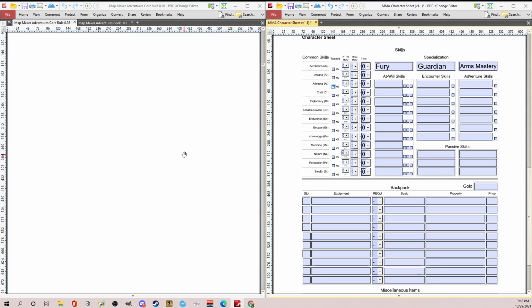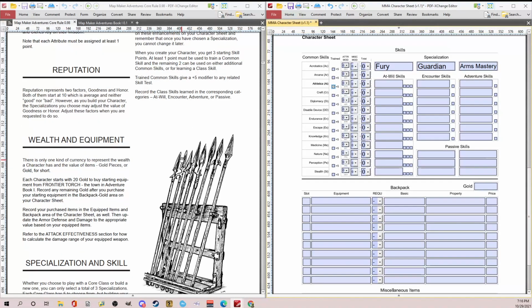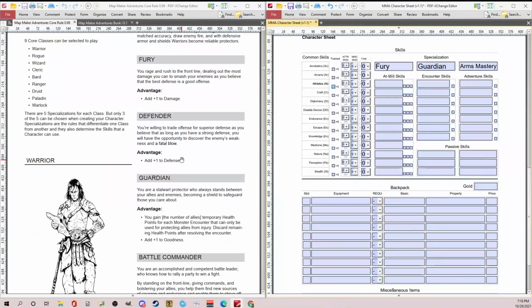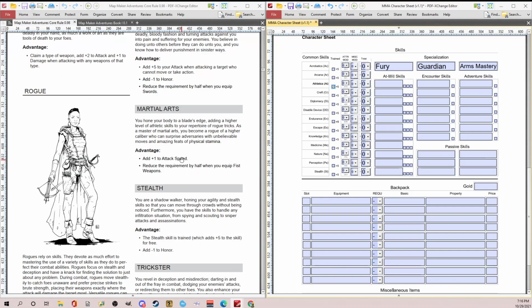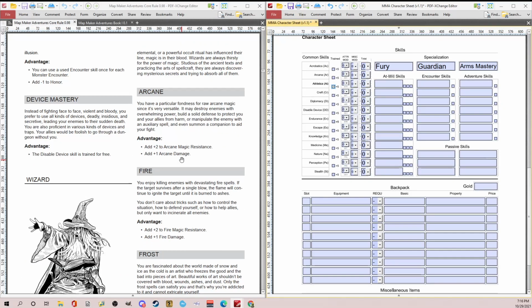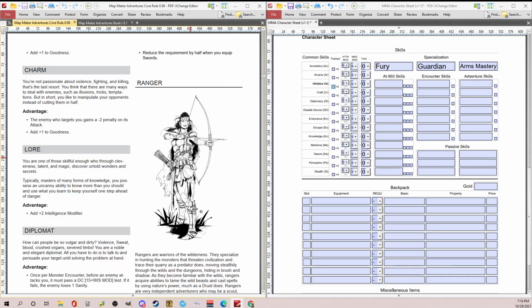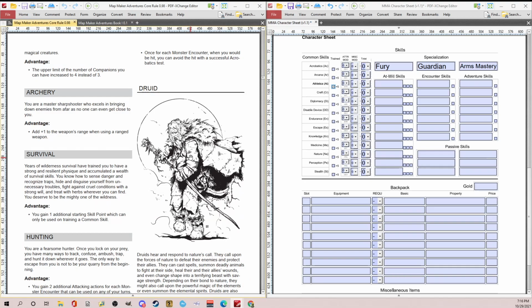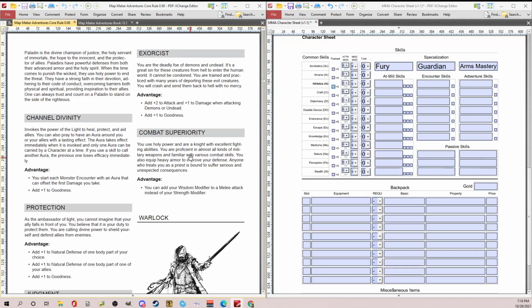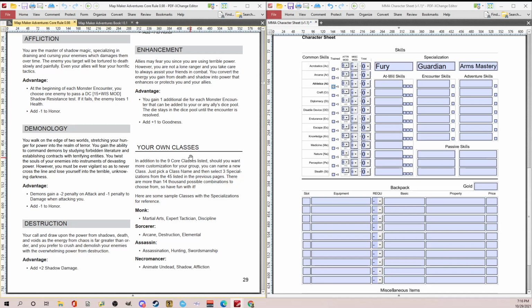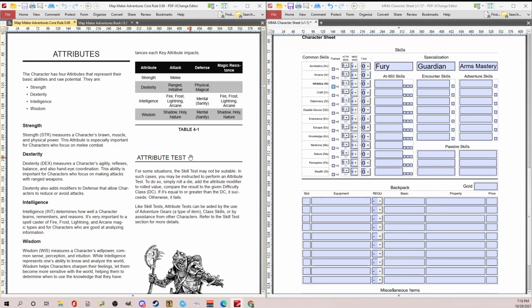And then we're going to flip down. Is that the last piece? Yeah, so let's flip down to fighter. Once we go through this, I'm going to scroll down. You can kind of see Bard, Ranger, all the different classes. Like I said, I really do like the art. You can get an idea as I'm flipping down through all of these. And then these are some ideas on your own classes. Really, really good art.